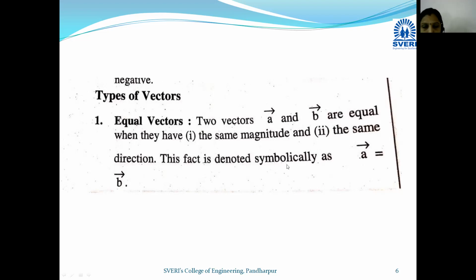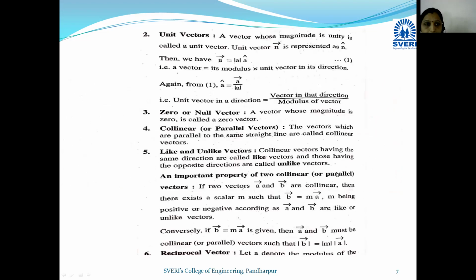Okay, so symbolically it is represented by a bar is equal to b bar. Next one, second one, unit vectors. Next type of vector is unit vector: a vector whose magnitude is unity. Okay, the vector whose exact value is 1, what do we call it? Unit vector. Okay, so unit vector n bar is represented as n cap.